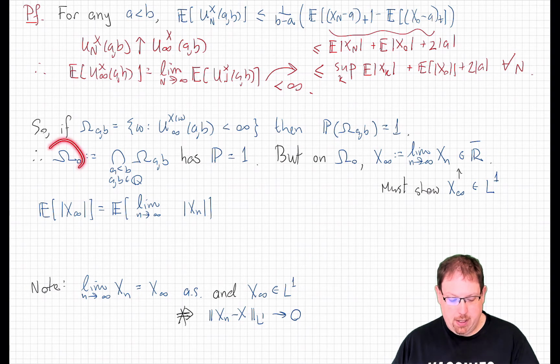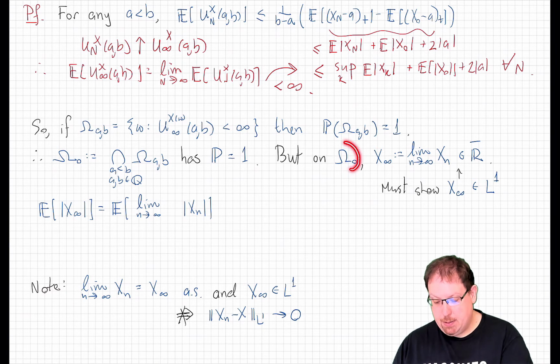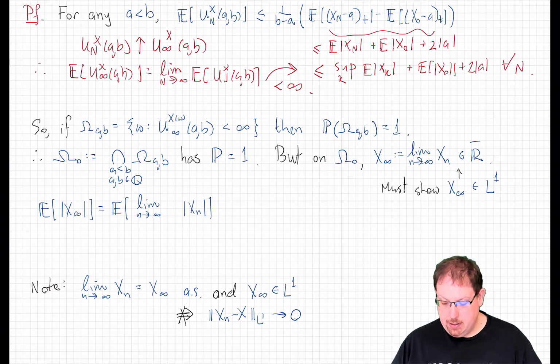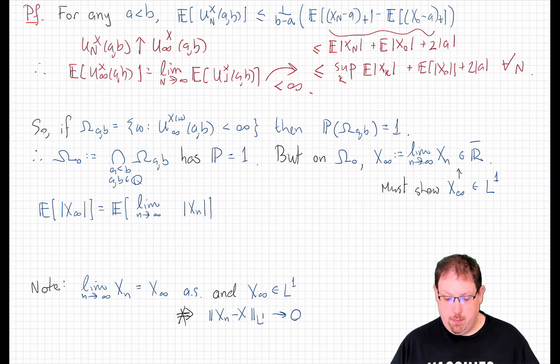If we let omega naught be the intersection of all of the omega a b's, where a is less than b and a and b range through the rational numbers, then that is a countable intersection of probability 1 events and therefore has probability 1. Notice that on this probability 1 set, omega naught, x infinity, which is the limit of xn, must exist by the argument that we made at the beginning of this lecture. It must exist as an extended real-valued random variable.